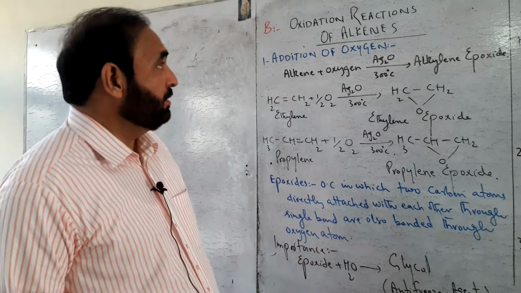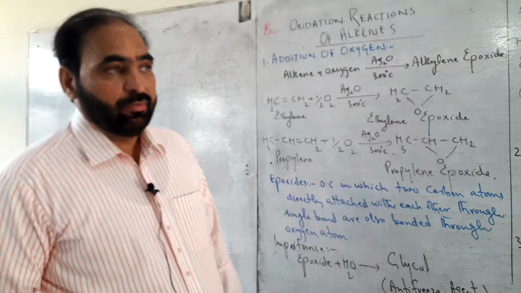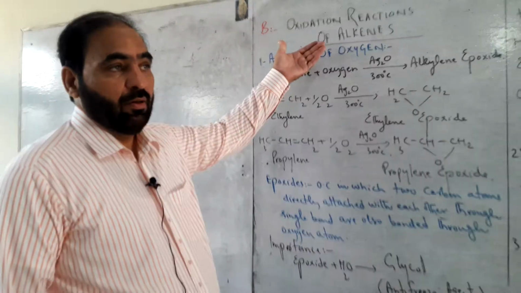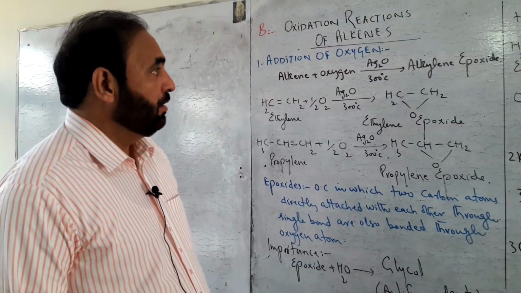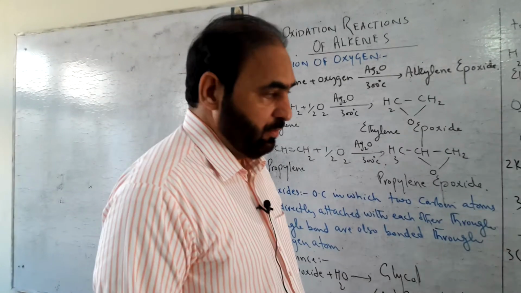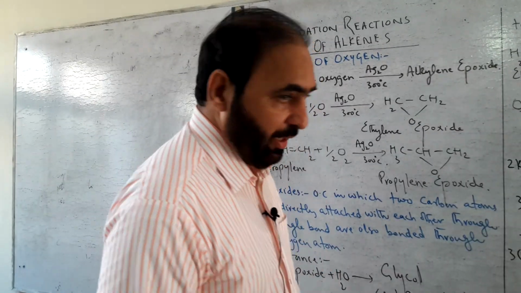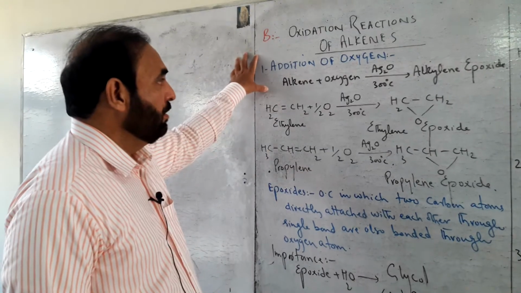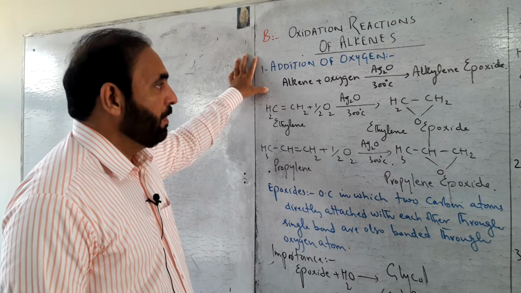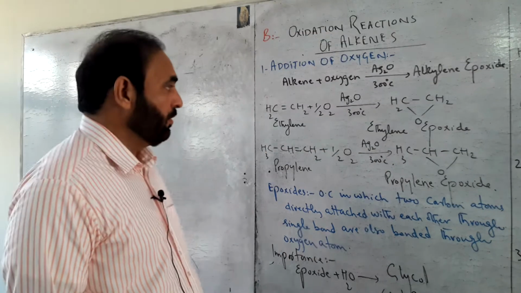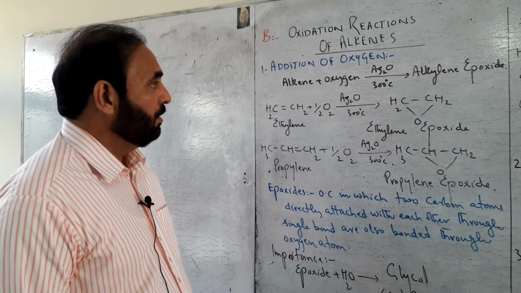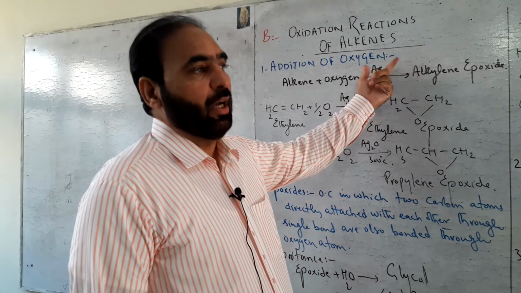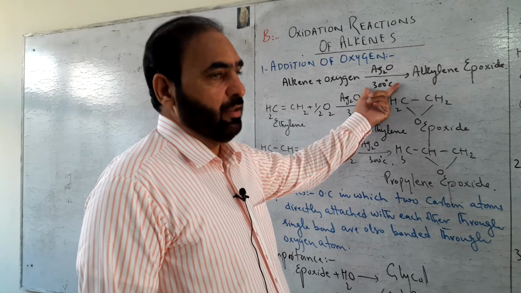Our topic for today is the second category of reactions of alkenes, which is oxidation reaction. There are four methods by which alkenes can be oxidized. First one is addition of molecular oxygen to an alkene using a catalyst, silver oxide, at a high temperature of 300 degrees centigrade.